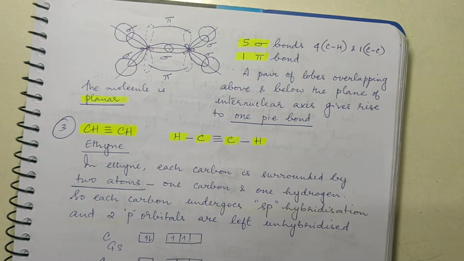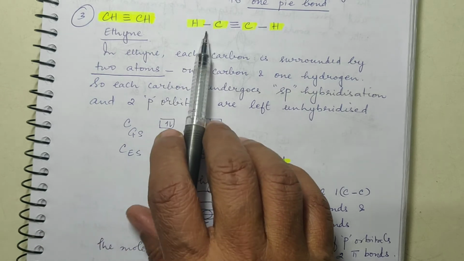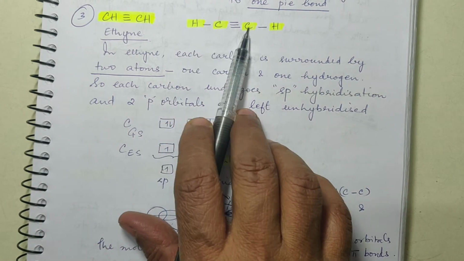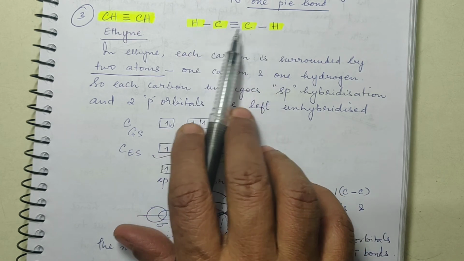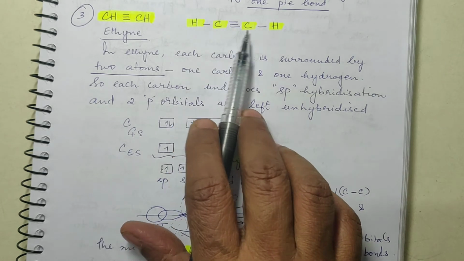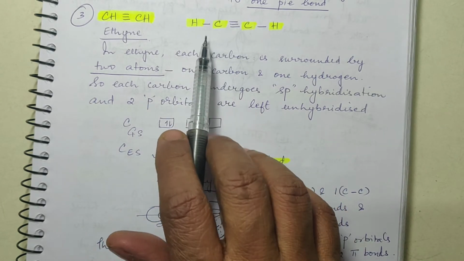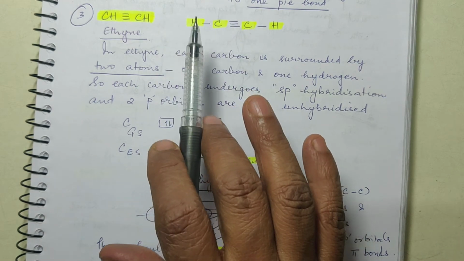Now if you consider the next example, that is ethyne. In this case you find the central carbon is surrounded by 2 atoms. This carbon is also surrounded by 2 atoms, so there are 2 central atoms here. In the case of methane there was only 1 central atom. Here there are 2 central atoms, right? Now how many atoms are there surrounding? 2. That means what kind of hybridization should take place?